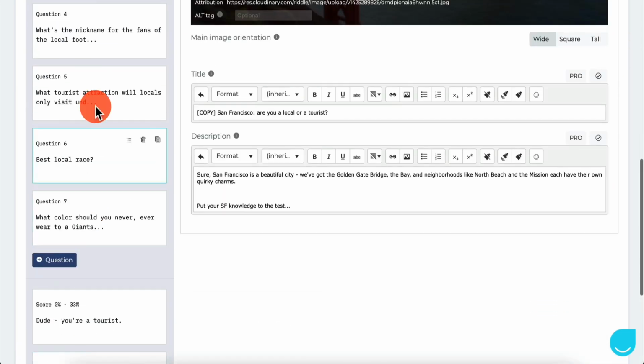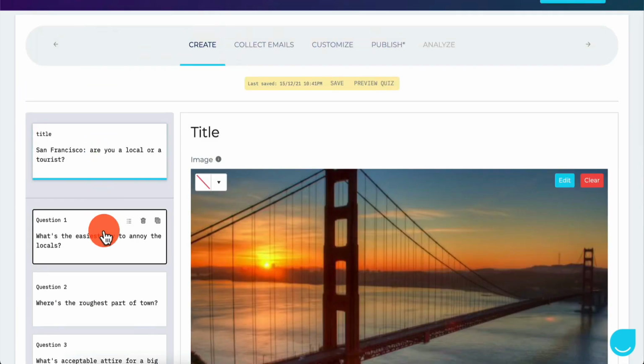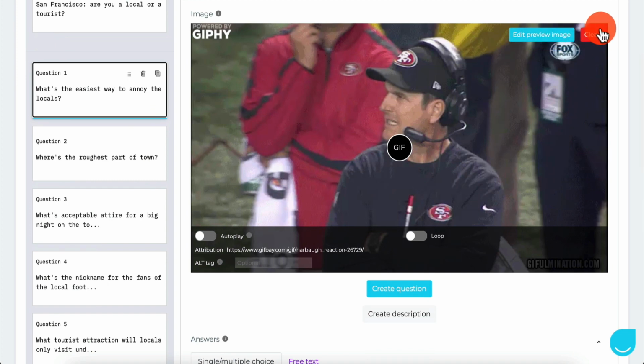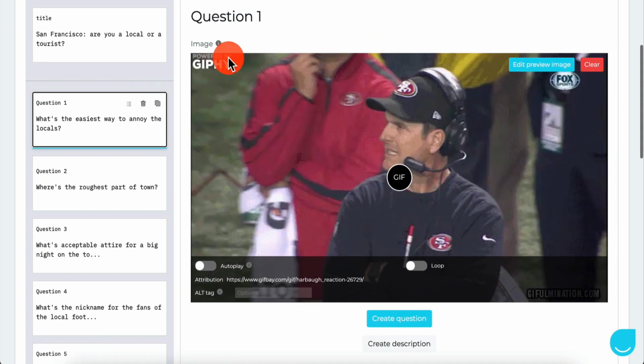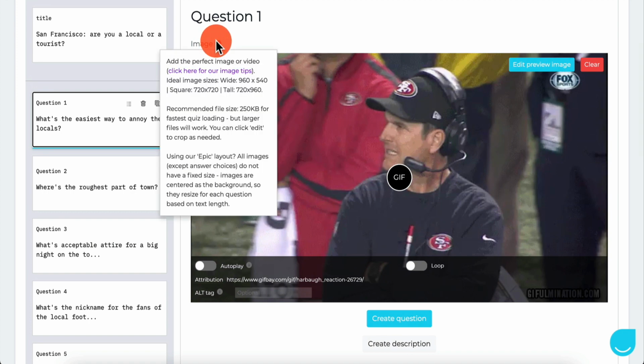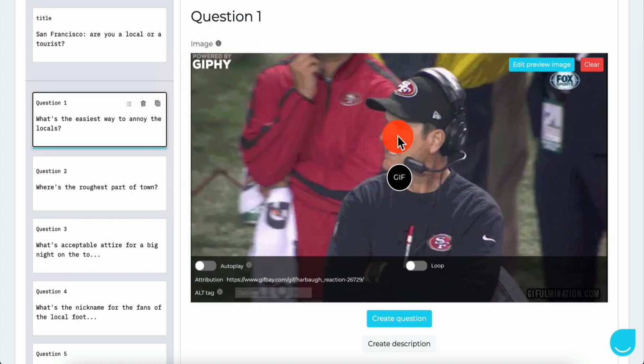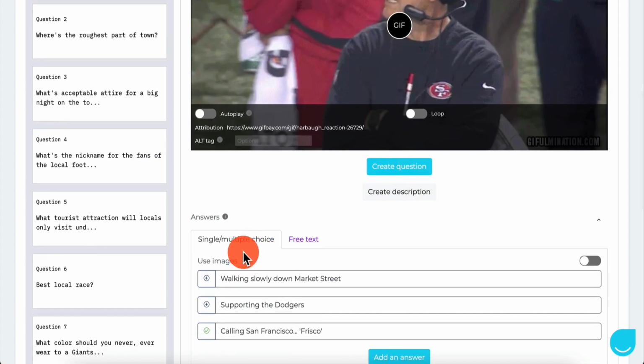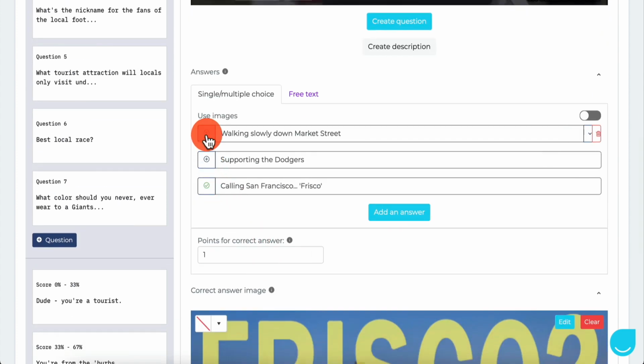And then we have 7 questions, right? We have the questions, and I can modify the questions. I can clear this. I can create a description. I can change the image. I can do a lot of interesting things, right? Add the perfect image or video. And the other thing that I can do is set whether the answer is right or wrong, right? So I can come in here and maybe have multiple right answers. All of these are right, or I can just make sure these 2 are right, or I can say that this bottom one is right.